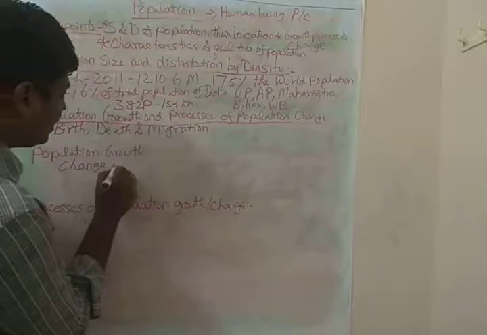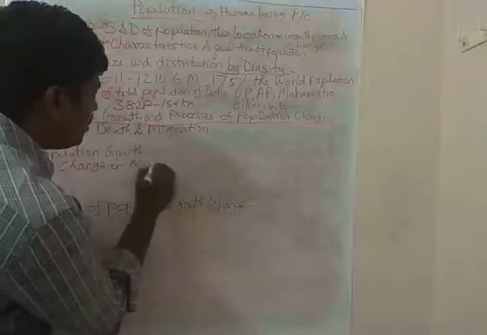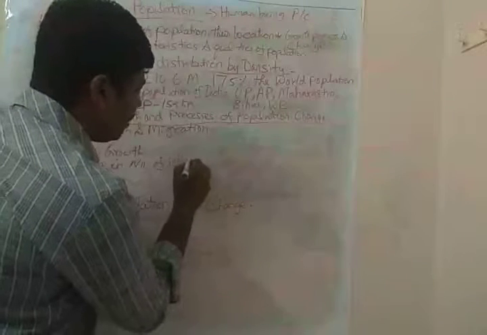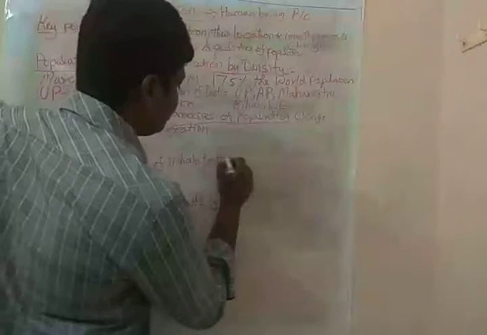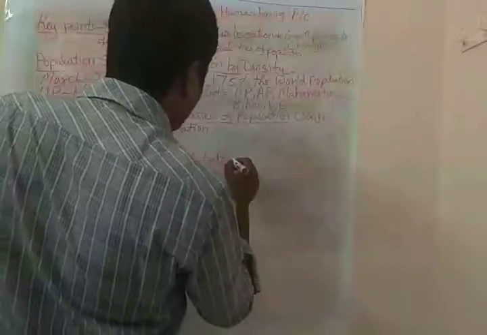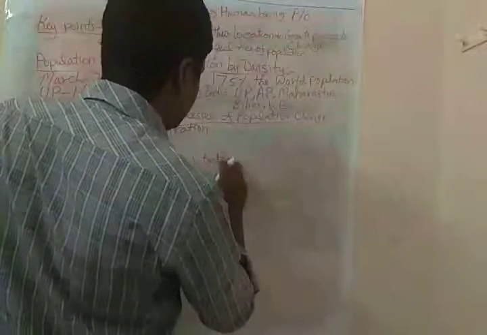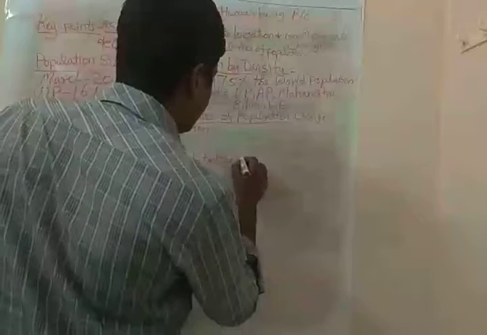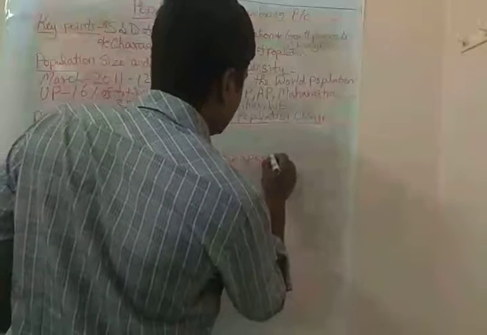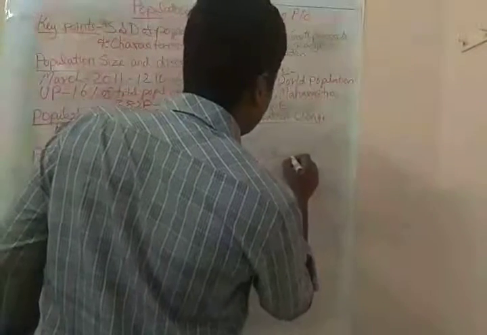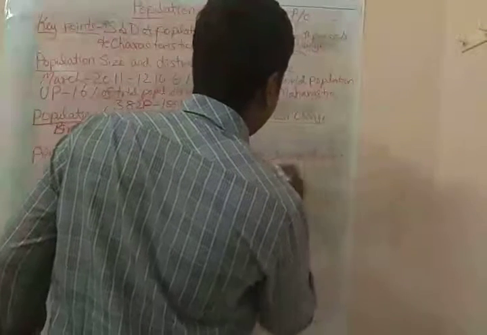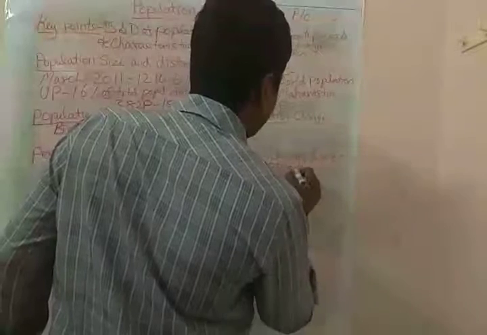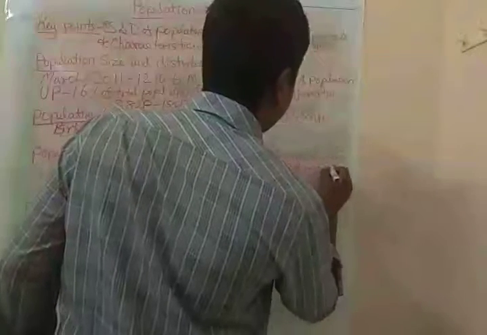Change in number of inhabitants means the people living there, right? Living here. Inhabitants in a particular area during a period of time. In a period of time.